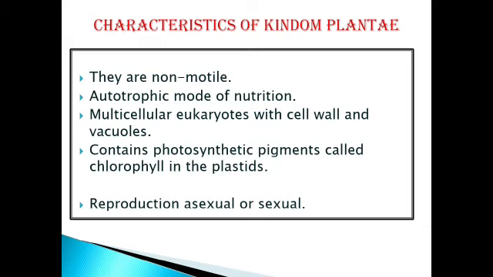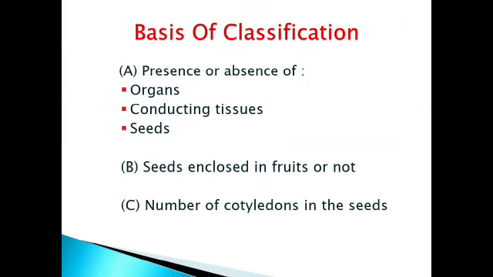Now, while classifying kingdom plantae, what points have to be considered? What is the basis of classification? If we want to see on what basis the plantae kingdom has been classified, we will come to know that it is on the basis of the presence or absence of particular organs. Secondly, the presence or absence of separate conducting tissue.